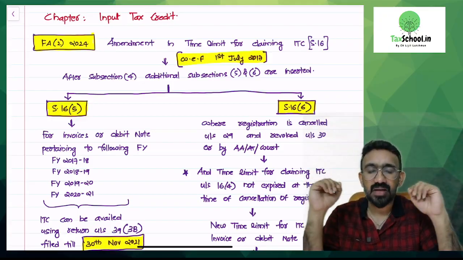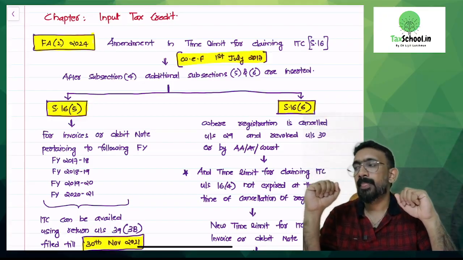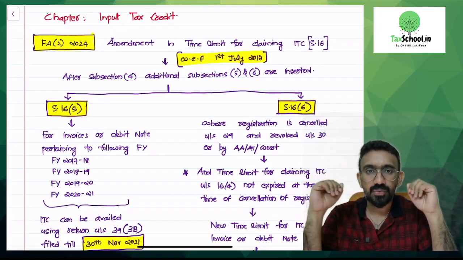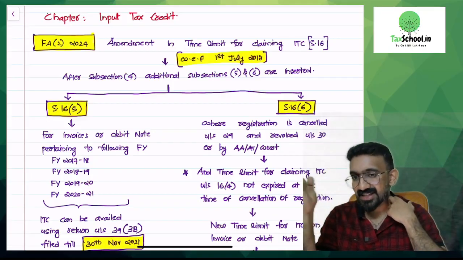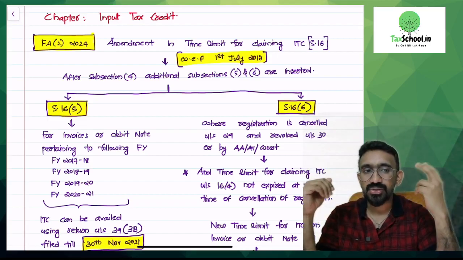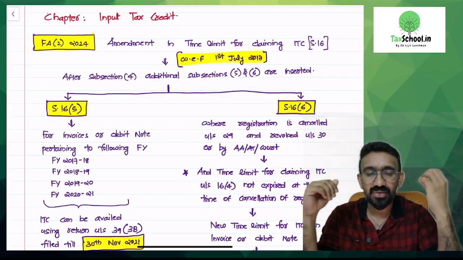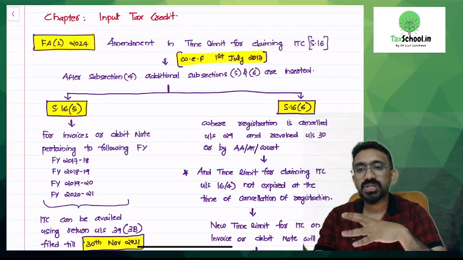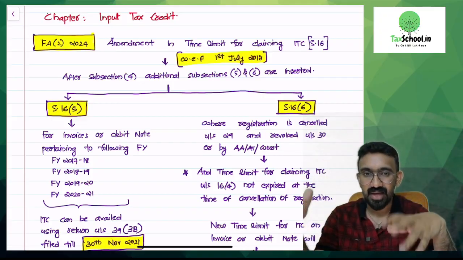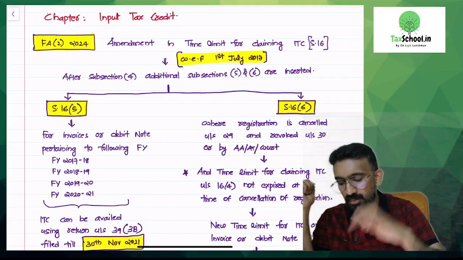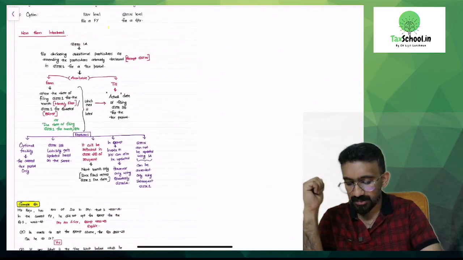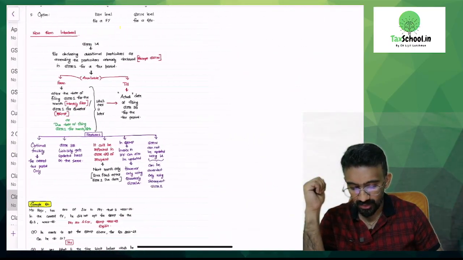The amendment that we have in the time limit for availing ITC is that they have introduced it in the Second Finance Act 2024 from 1st July 2017. It's a retrospective amendment which is applicable from May exam onwards. They have introduced an additional 2 sections which give you an extended time limit for claiming ITC. Apart from Section 16(4) time limit as existing, there's an additional time limit given in 16(5) and 16(6). What was the 16(4) time limit talking about? I'll give you an understanding of the existing time limit so that you have a better understanding of the overall provision.